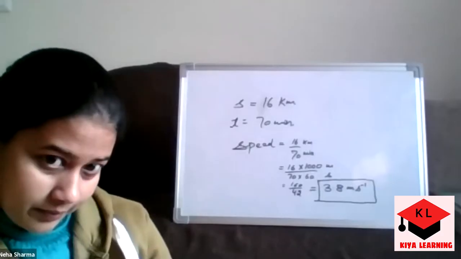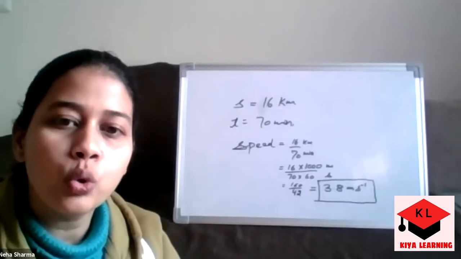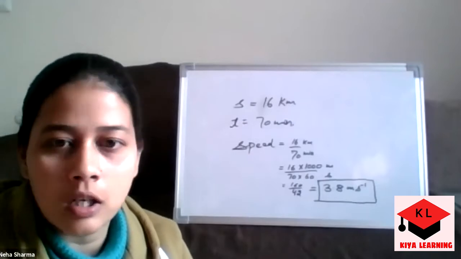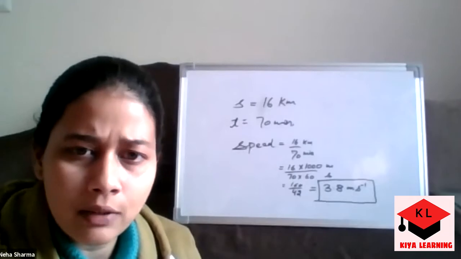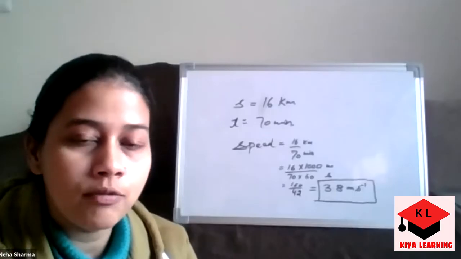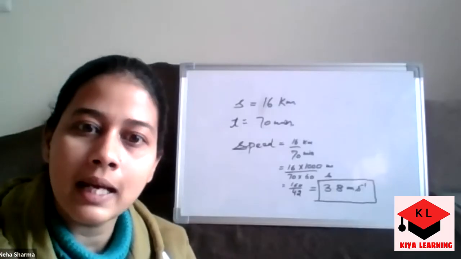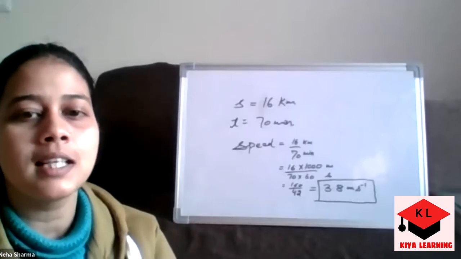Have you done? You don't have to go for a calculation because it will consume time. I just want to know how you are doing it. To convert kilometer into meter, you just have to multiply it with 1,000. And to convert minutes into seconds, you multiply it with 60. If there are hours instead of minutes, then you multiply 60 by 60, that is 3600. That is a basic concept.